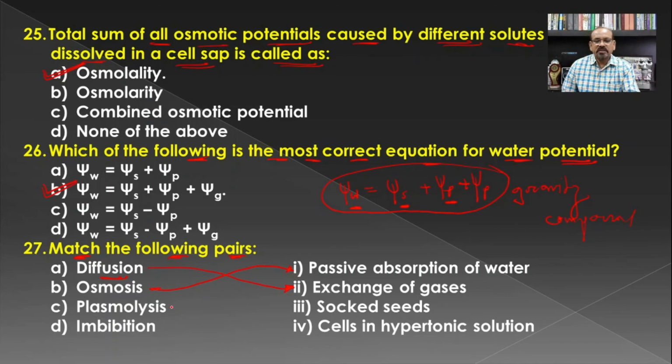Then plasmolysis is carried out when the cells are placed in a hypertonic solution. There is exosmosis, and because of the exosmosis there is plasmolysis of the cell. And soaked seed is an example of imbibition, and in this way all are now correctly paired.